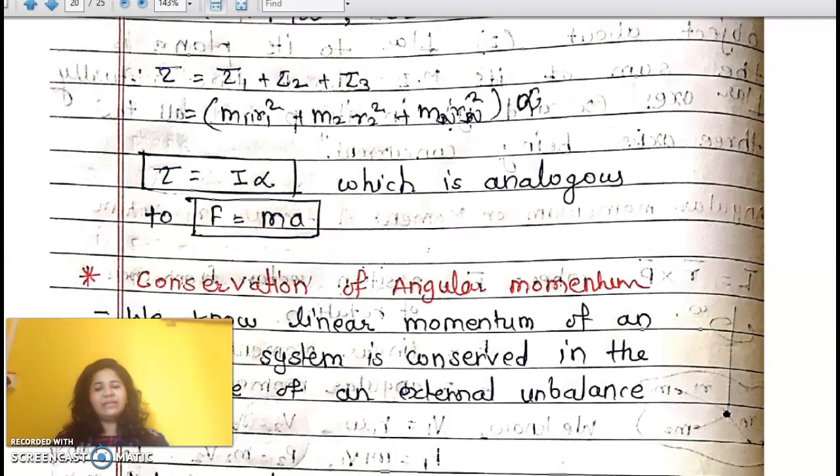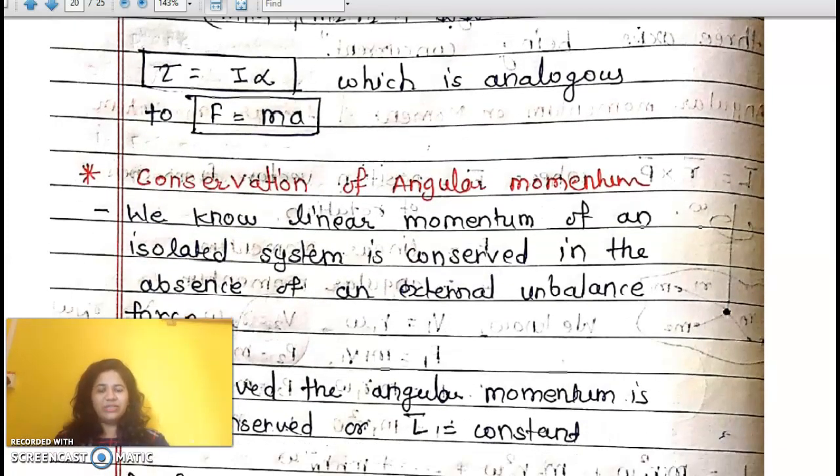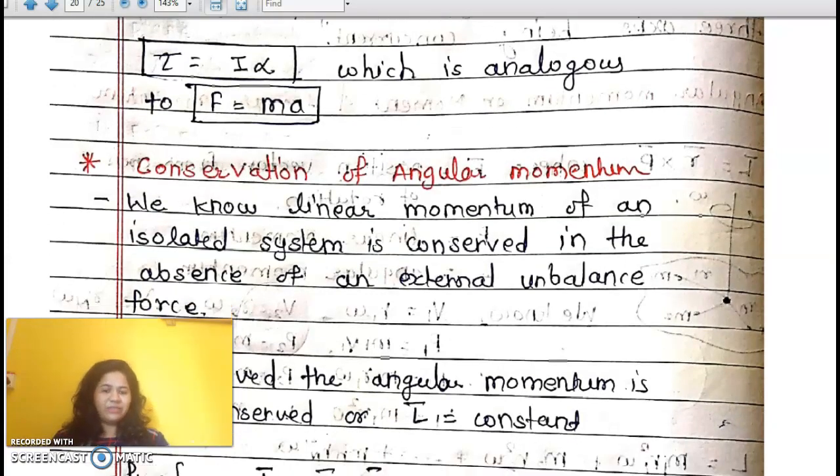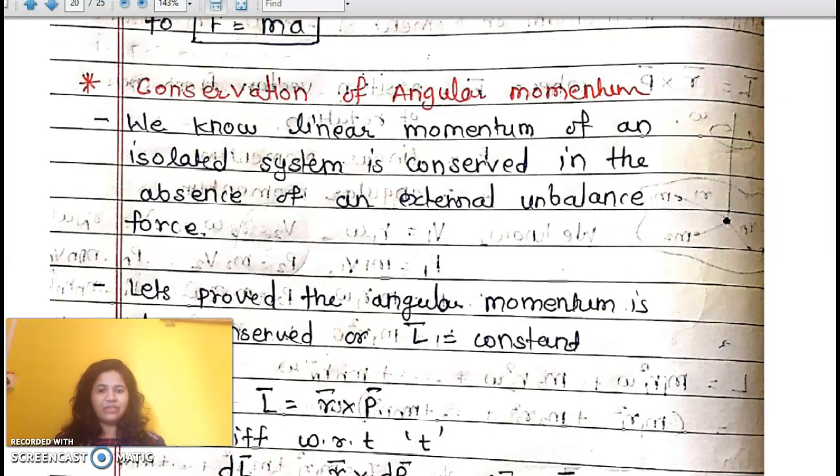Somehow we say that angular momentum is always conserved, that is conserved in nature. Conserved means it's a constant, throughout the process it's a constant, whether or not there is an external unbalanced force. Conserved means it should be stored, preserved. We know that linear momentum of an isolated system is conserved in the absence of external unbalanced force.